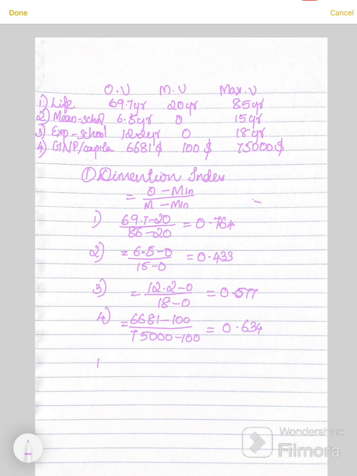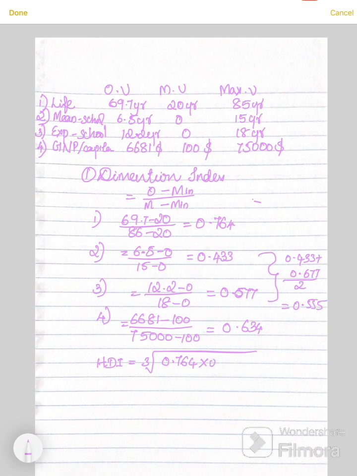So now the formula human developmental index equal to cube root of 0.764 into average of these two indexes, 0.433 plus 0.677 divided by 2. So that we may get education index, that is 0.555.